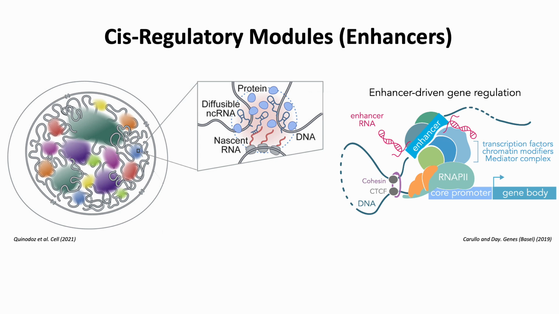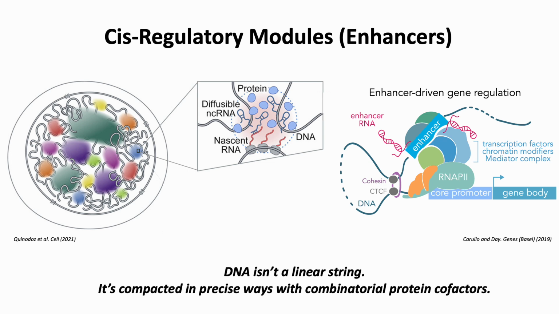These enhancers tend to make three-dimensional contacts on the genome in extraordinarily precise ways, where they recruit a lot of different transcription factors, sequence-specific DNA binders, chromatin remodelers, and enhancer RNAs, which all come together to form this three-dimensional context in a very precise way. This goes against the canonical view we're taught in high school and college, that DNA is a linear string of nucleotides. It's actually a very precise, compact combinatorial mechanism with a lot of different protein cofactors.